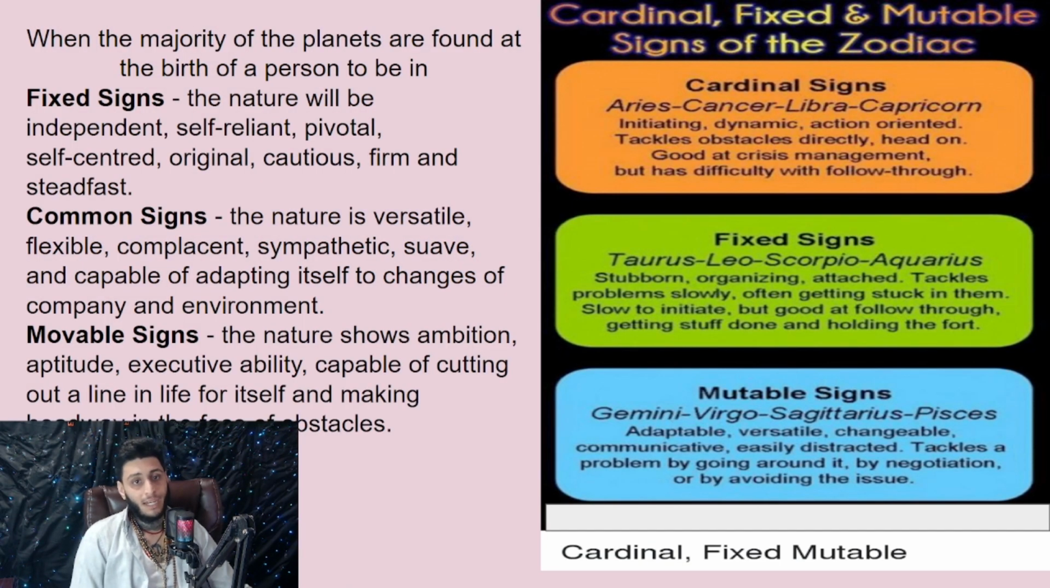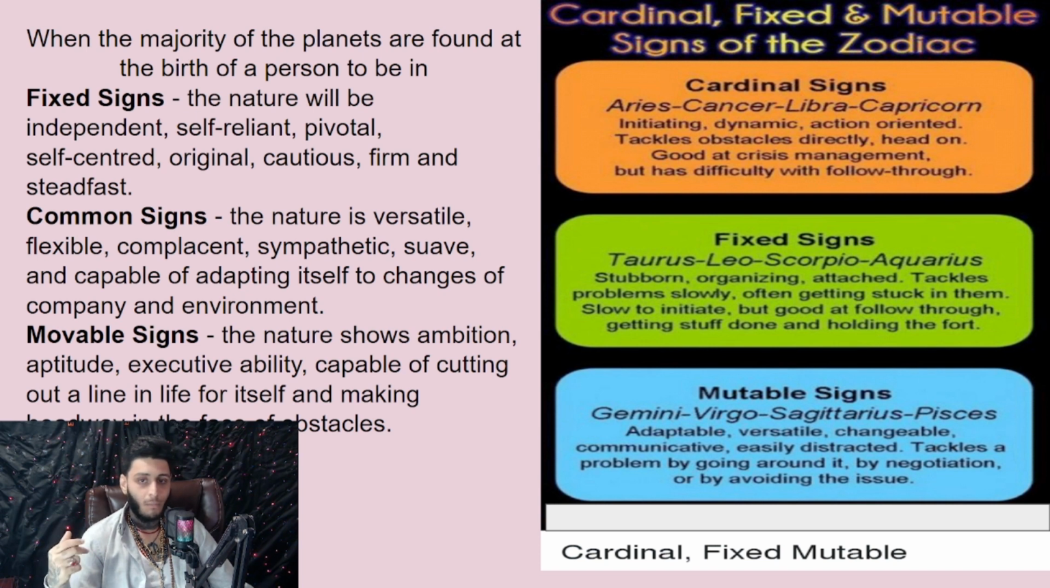When the majority of the planets are found at the birth of a person to be in fixed signs, the nature will be independent, self-reliant, pivotal, self-centered, original, cautious, firm, and steadfast. Common signs, the nature is versatile, flexible, complacent, sympathetic, suave, and capable of adapting itself to changes of company and environment. Movable signs, the nature shows ambition, aptitude, executive ability, capable of cutting out a line in life for itself and making headway in the face of obstacles.